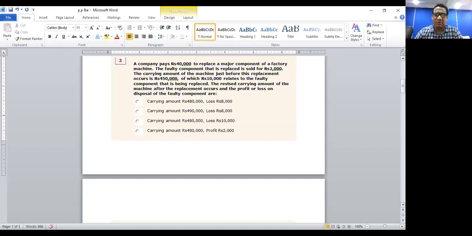The requirement is the revised carrying amount of the machine after the replacement occurs and the profit or loss on the disposal of the faulty component. So there are 2 requirements here.